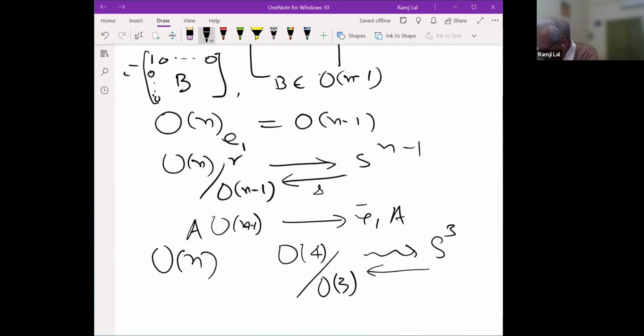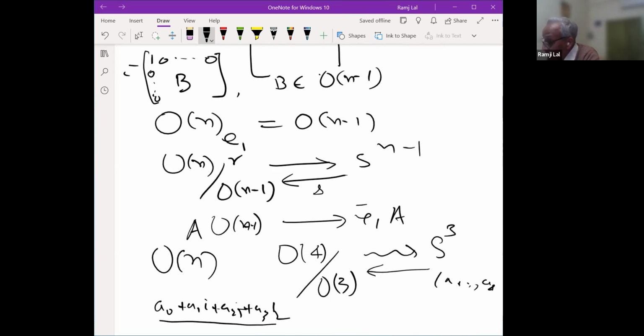What is that section? You take an element in S3. An element in S3, we just described, is a unit quaternion. So that is A0 plus A1 i plus A2 j plus A3 k, where the sum of Ai squared is equal to 1.